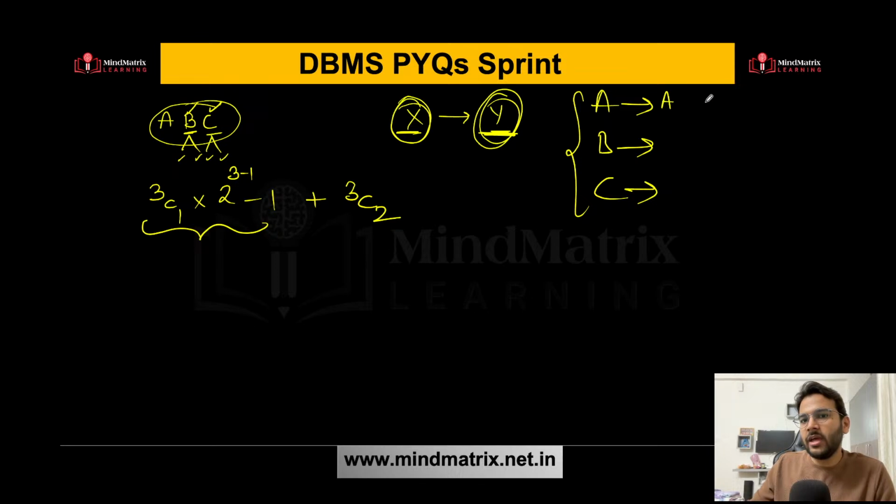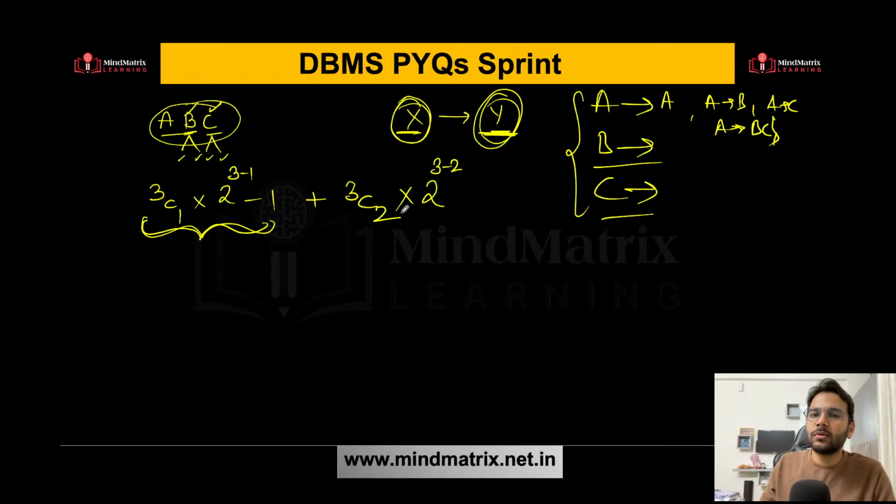So it can be A determines A also, A determines B also, A determines C also, A determines BC also. These are the cases for A, right? Similarly for B also, C also, we have covered all the cases here. 3C2, when we are selecting 2 attributes out of 3, then again the remaining attribute will be 3 minus 2. So again for the remaining attribute I have 2 choices, and minus 1 because I want a non-empty set. When I'm selecting all the 3 attributes on the left hand side, then the remaining attributes will be 3 minus 3, minus 1.